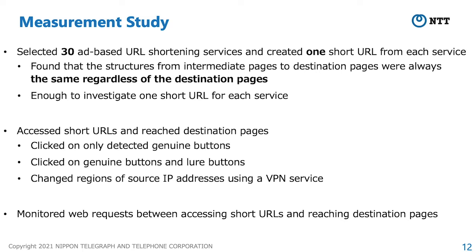We conducted 2 experiments. One in which we clicked on only genuine buttons detected by our method, and another in which we clicked on lure buttons in addition to the genuine buttons. Besides, we changed regions of our source IP addresses using a VPN service to consider that displayed advertisements vary by region of users. We monitored web requests between accessing short URLs and reaching destination pages. By doing this, we investigated whether there is a security risk of reaching malicious web pages.